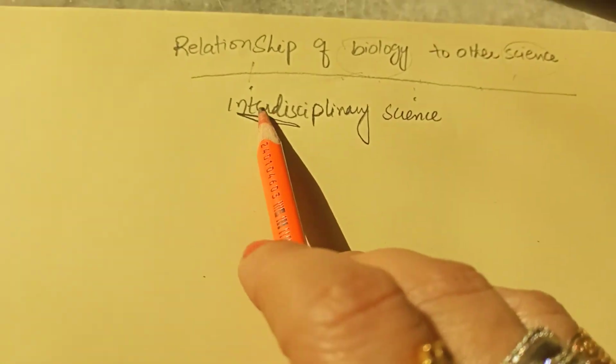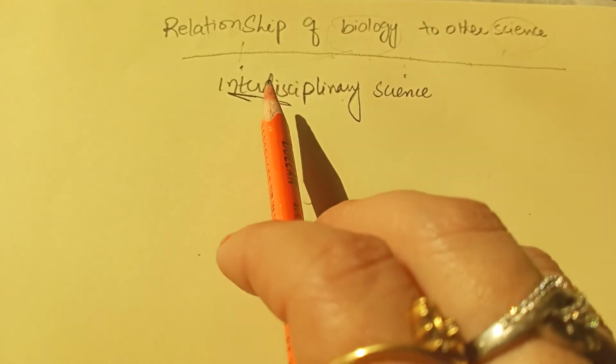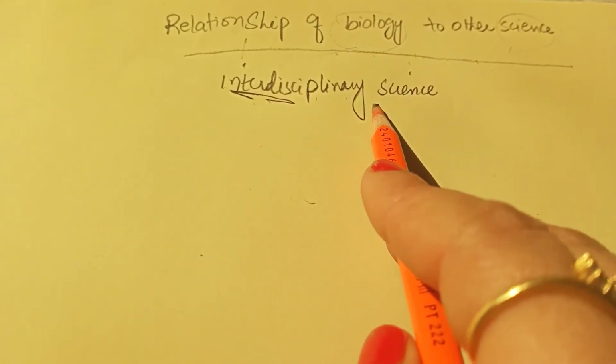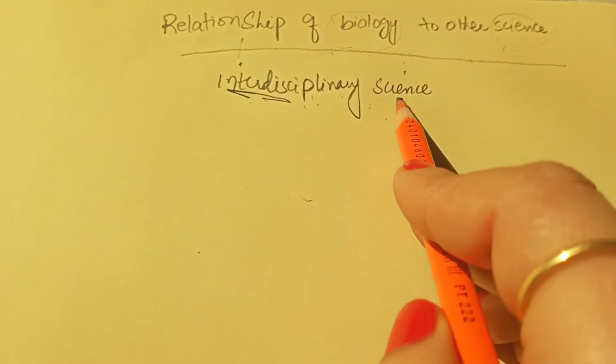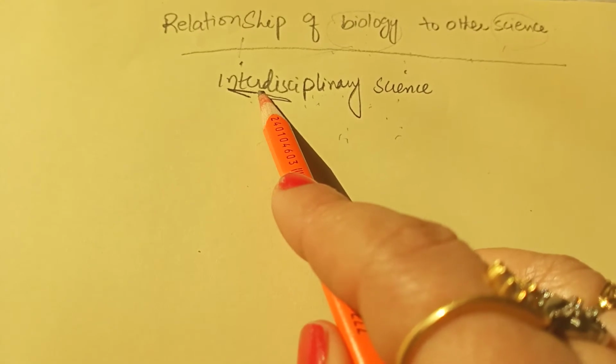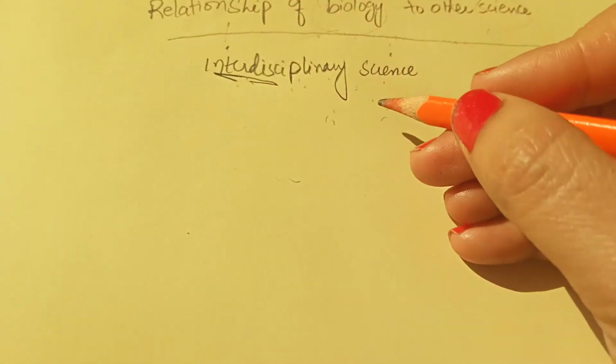Let us first understand that word. What does interdisciplinary actually mean? It means that the different sciences have a relation with each other. The branches of different sciences that have a relation with each other are known as the interdisciplinary sciences. Listen to me very carefully.